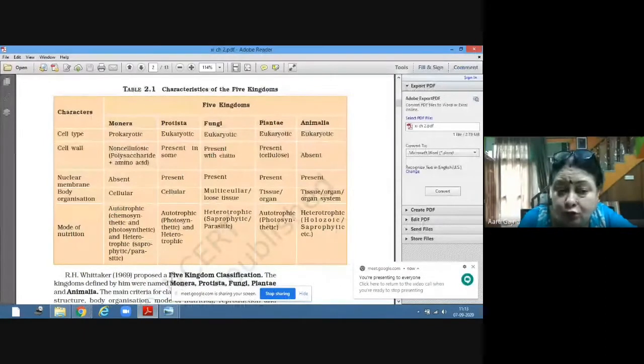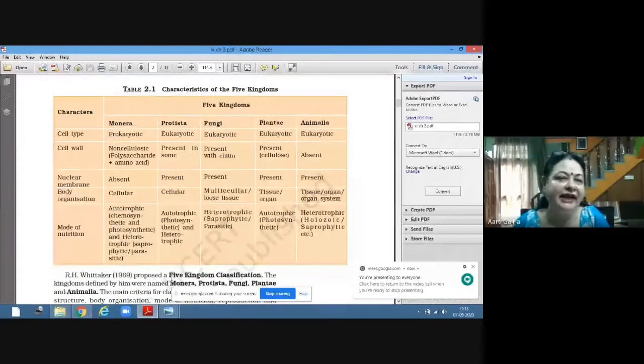In heterotrophic also, there are some who are depending on the dead and decaying material. So they are called saprophytic. And there are some who are depending on the host or other body, on another organism for their food. So they are called parasitic.